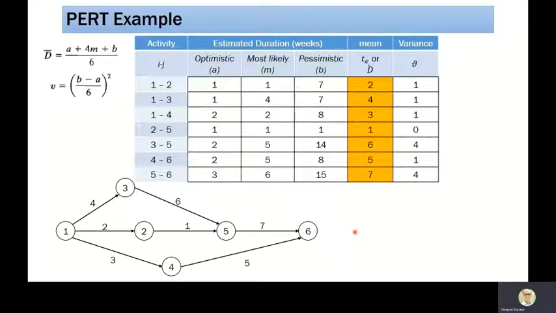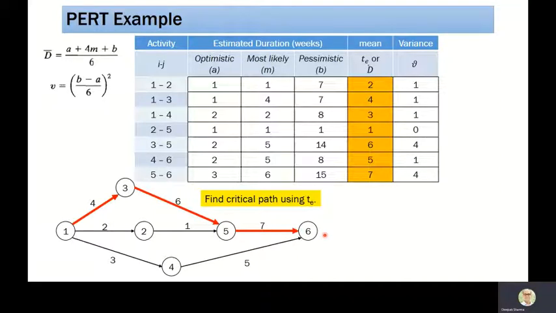Now, since this network is ready, I can use the forward pass and backward pass to find the critical activities. Since we have already performed this, I'm showing you the critical path directly. You perform your calculation and make sure that you are getting the critical path as 1-3, 3-5 and 5-6.